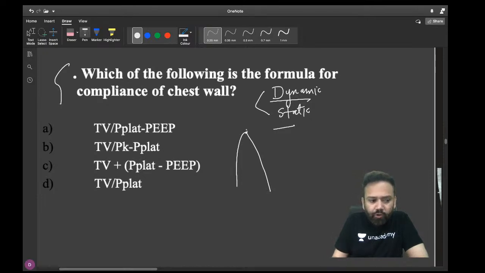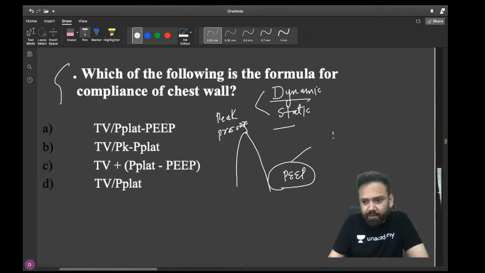So this is your peak pressure. When you are doing dynamic, this is your peak pressure, and this is your PEEP. What is PEEP? Positive end expiratory pressure. This topic is very important. It is positive end expiratory pressure.